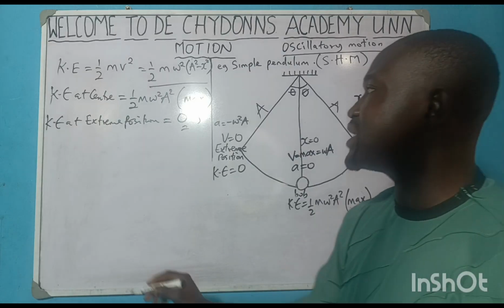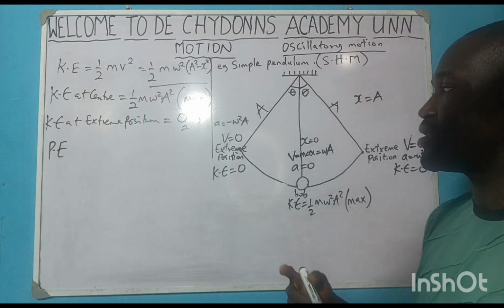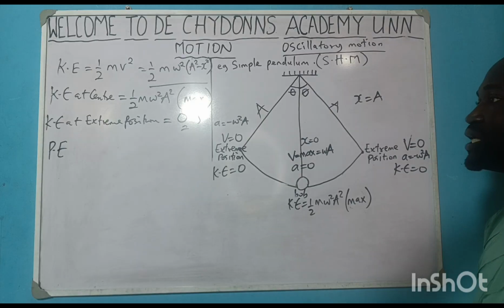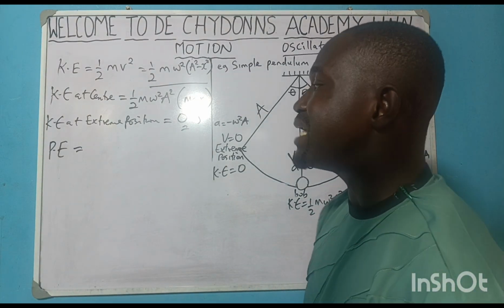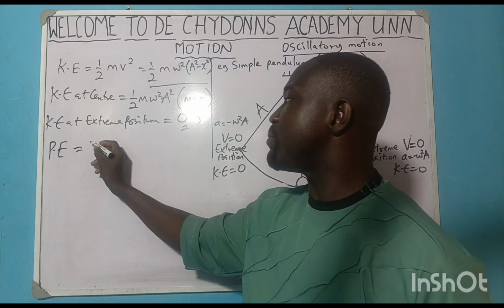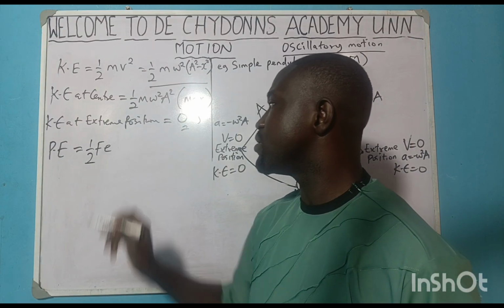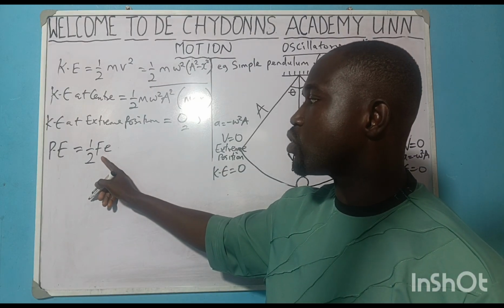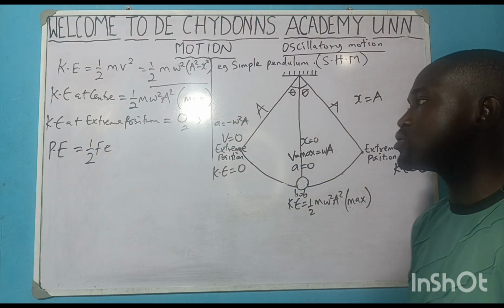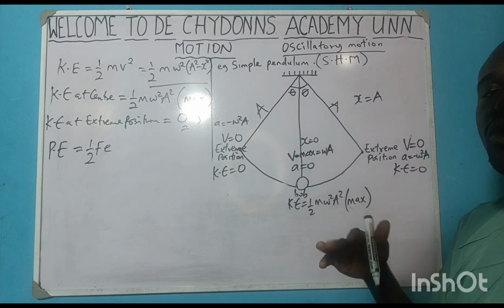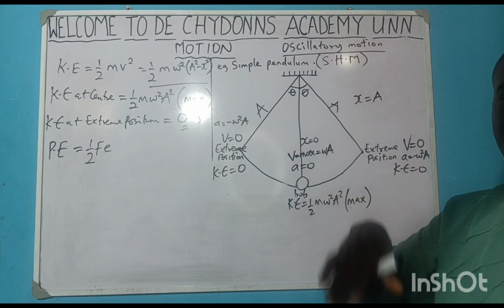What about potential energy? Potential energy is the energy of a body at rest. To get our potential energy, remember that we have different formulas for potential energy. Half Fe. We got this formula from work done on a body that is undergoing Hooke's law, I mean, undergoing ups and downs.